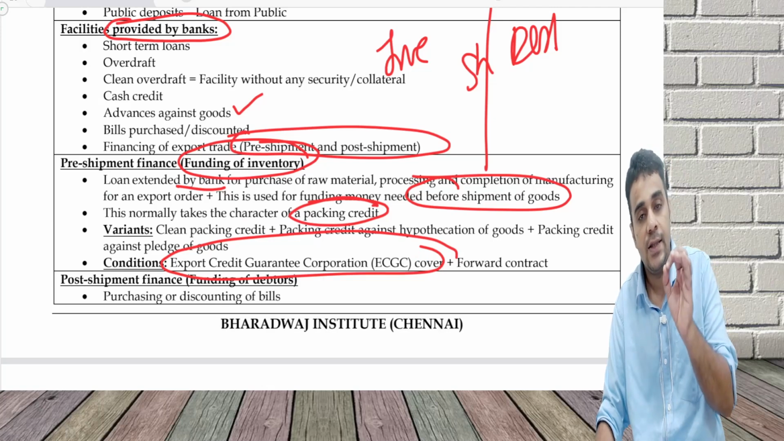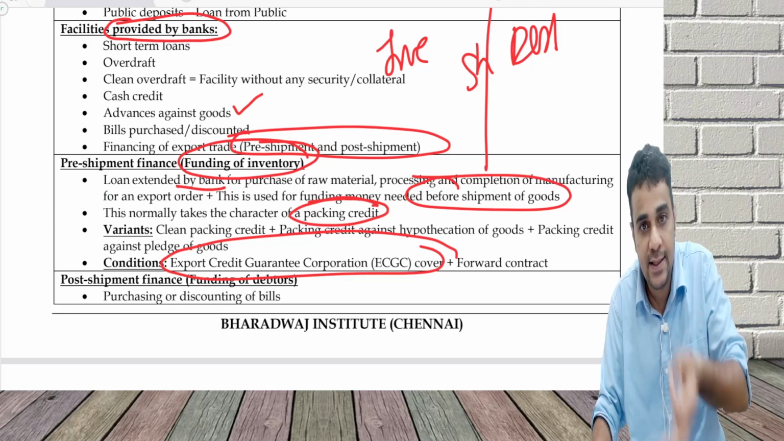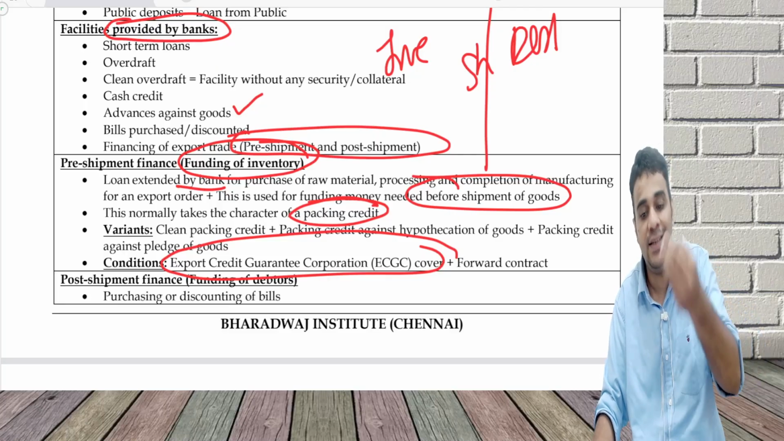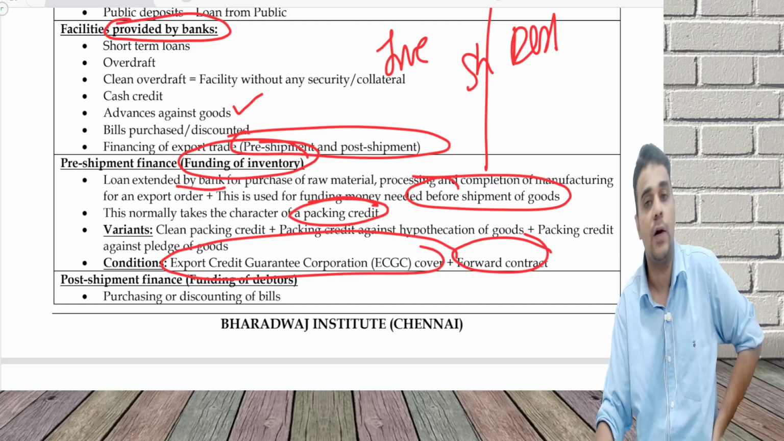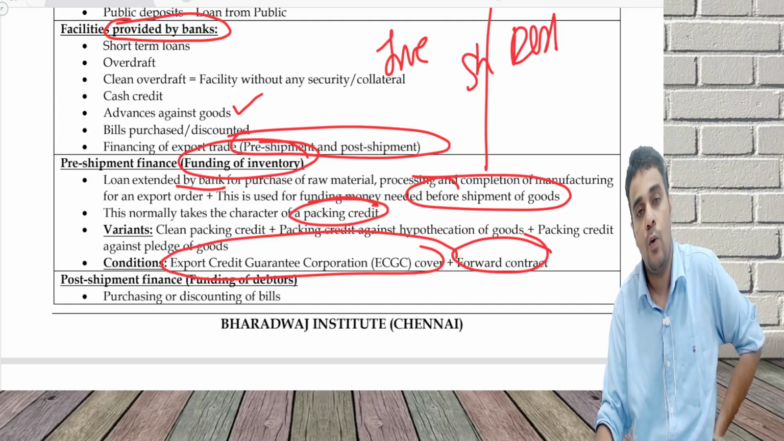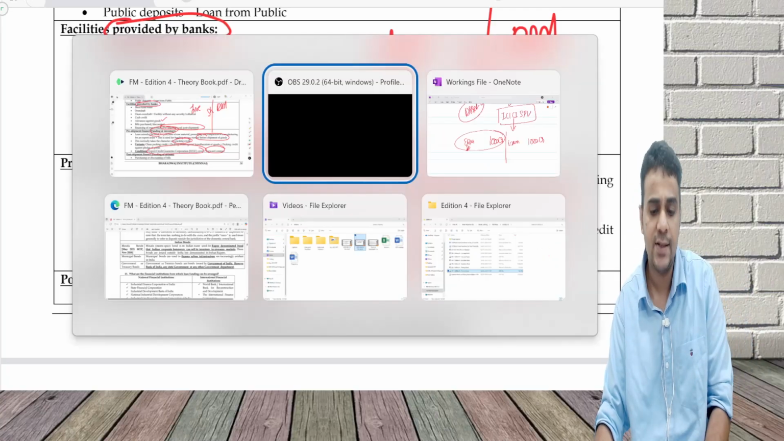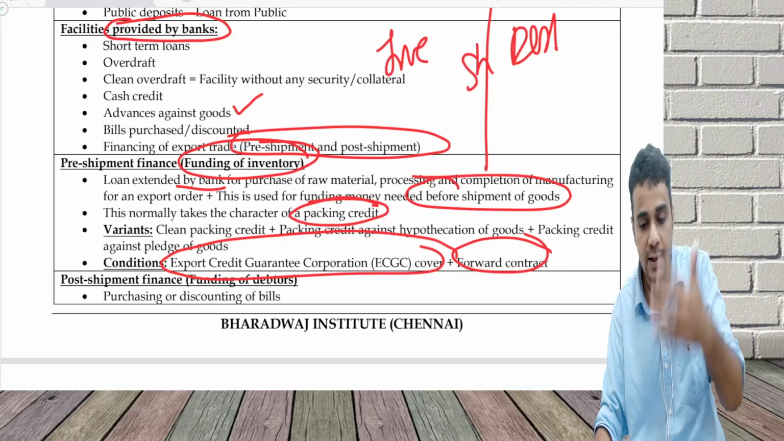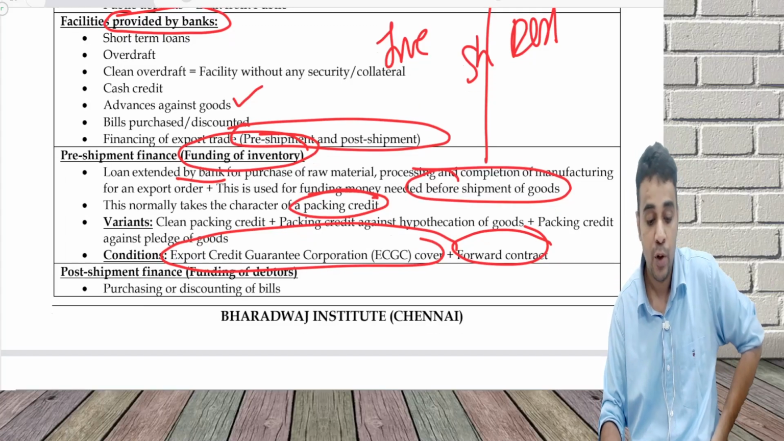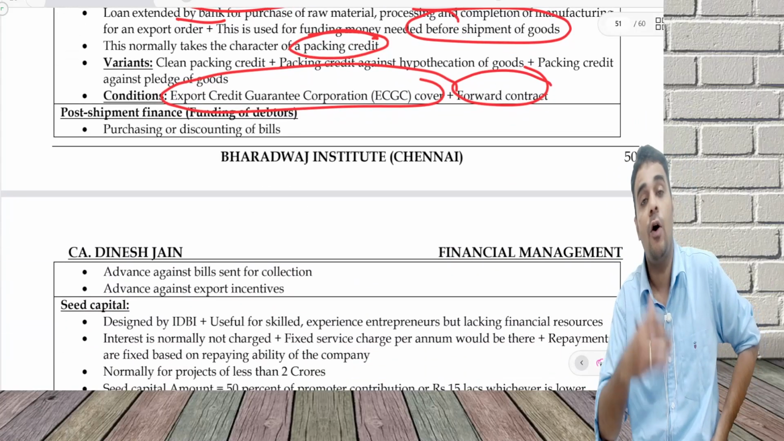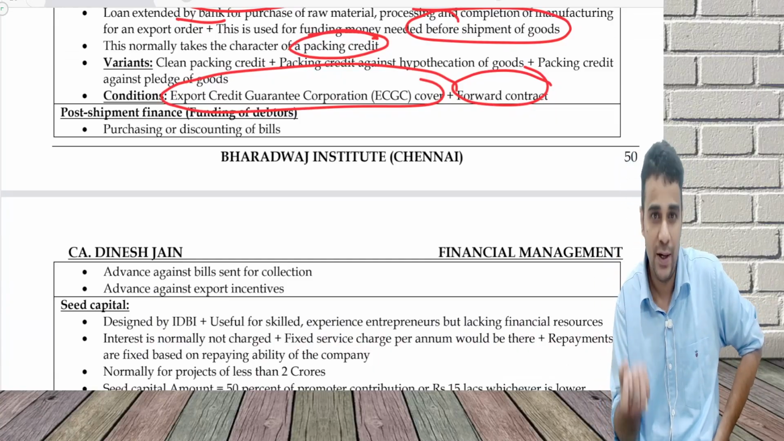What is this cover? This is an insurance cover which will compensate the person who is exporting the product in case the importer is not able to make the payment, and I have to take a forward contract for hedging foreign currency risk. What is foreign currency risk? In case the dollar keeps moving up and down, there is a risk for the company. That risk can be taken care of with a forward contract. What is post shipment? Funding of debtor. You have already sold the product, so there is a bill of exchange which would have been done.